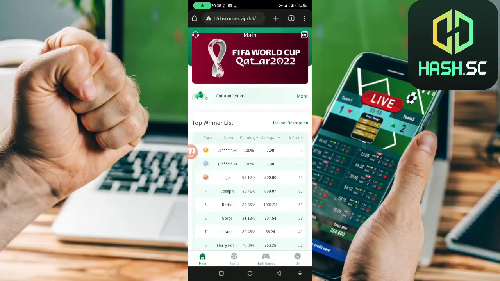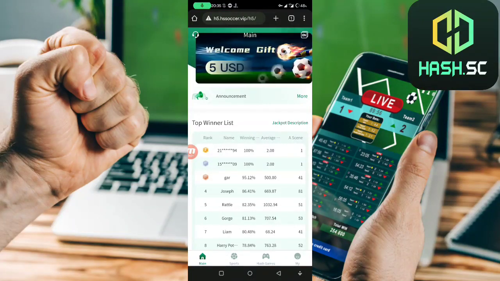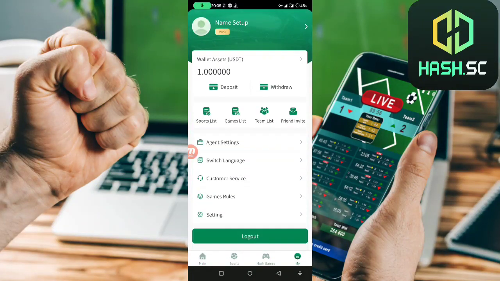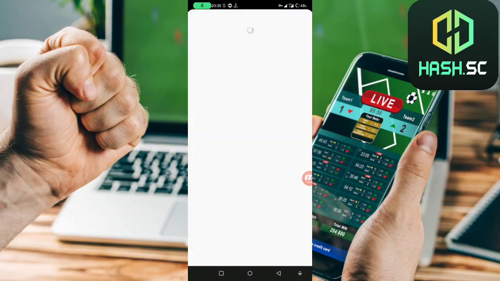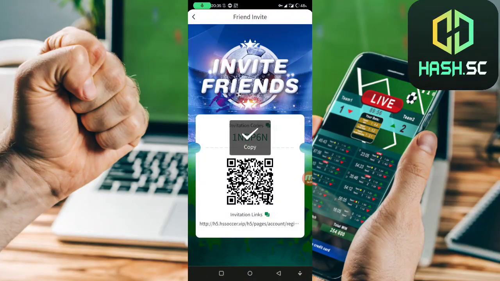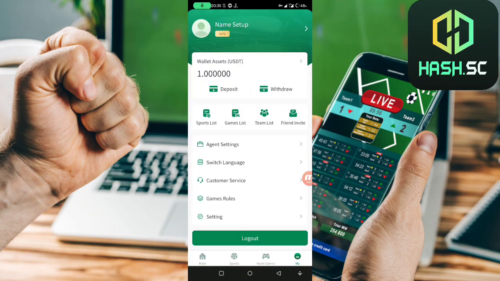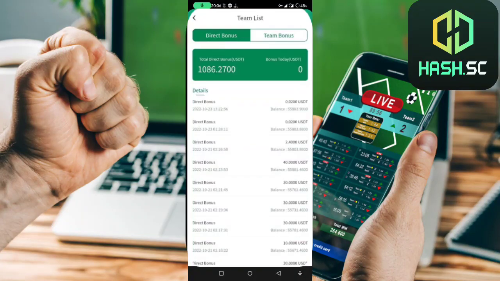Now let's talk about the invitation rewards. So if someone clicks on the invite link you shared on social media, I will show you the link. You just click on friend invite. Yes, like this, and you can see your team from this button. You will get 10 USDT and 1% commission. So this is my team list. As you see here in the direct bonus, I won over 1000 USDT.